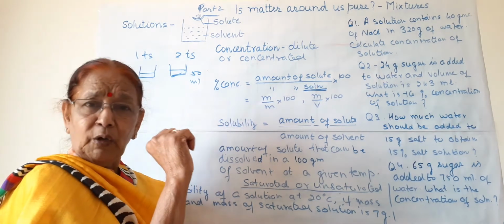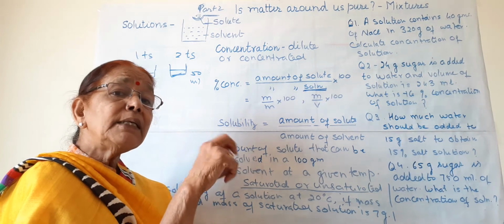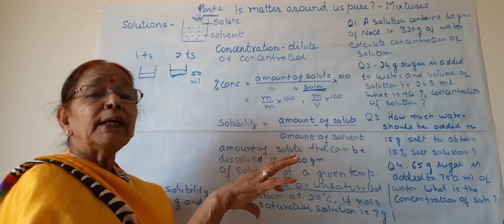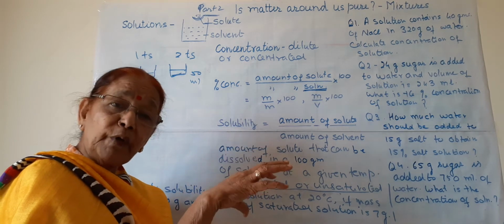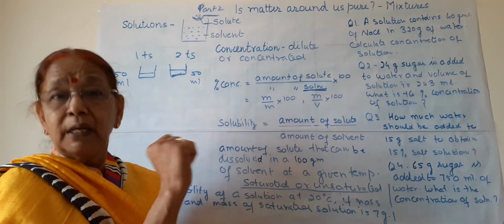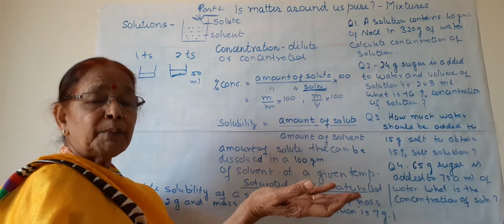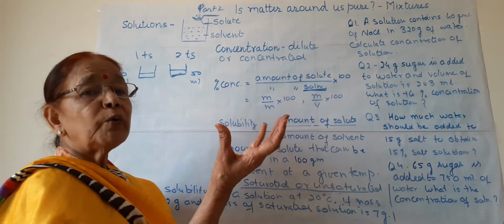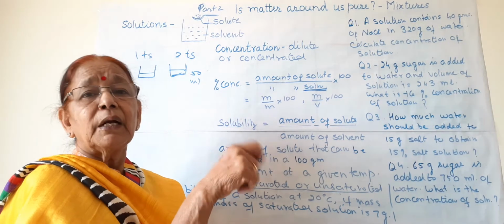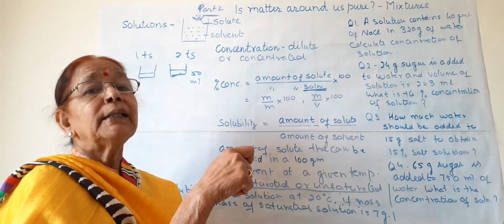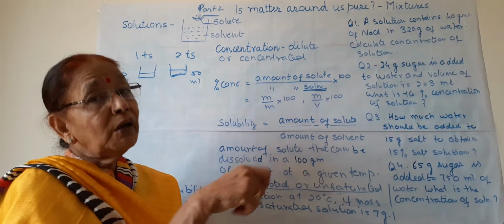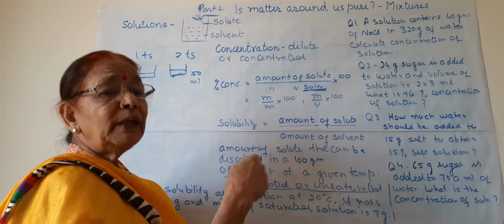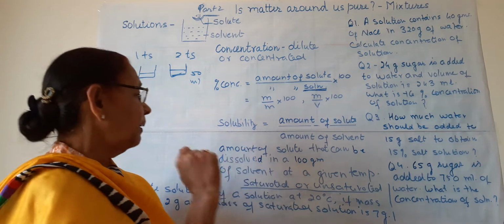Are you understanding what is solubility? Solubility is the maximum amount of solute that can be dissolved in a solvent at a given temperature. If the temperature is raised, the solubility increases. You can see that in cold water, if we can dissolve 2 teaspoons of sugar, then in hot water we can dissolve more than 2 teaspoons of sugar, because the solubility of sugar increases with increase in temperature.